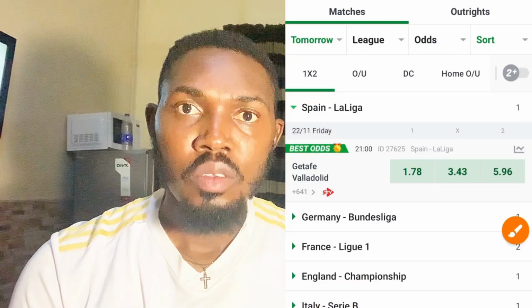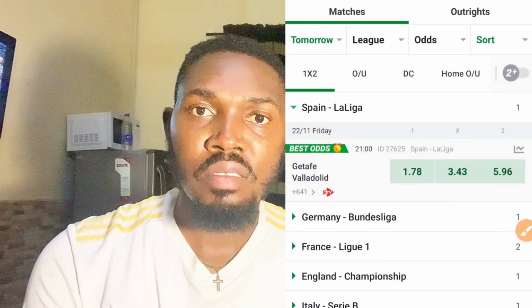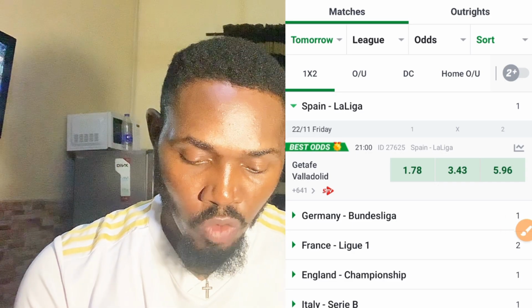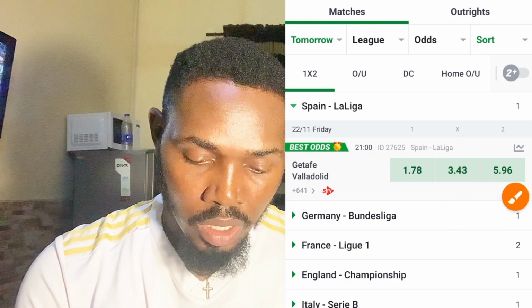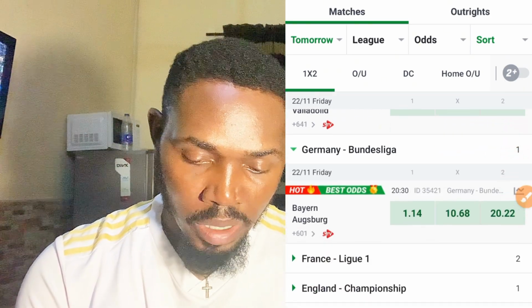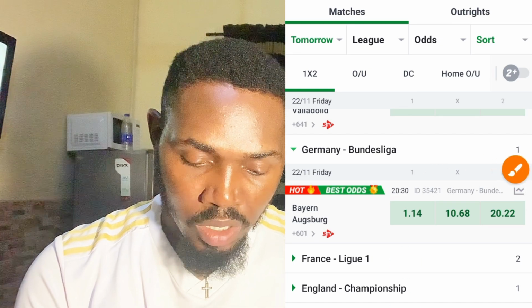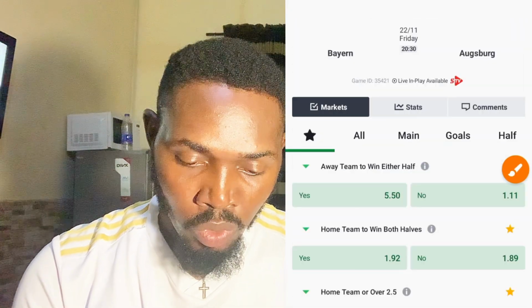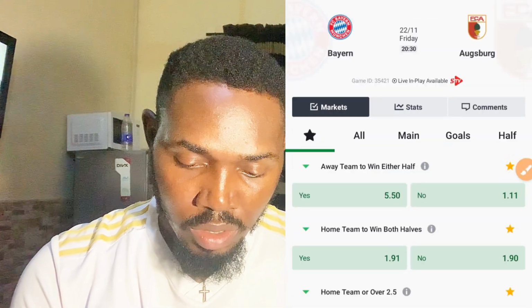So the first match I'm going to select, as you can see from my screen, is that you go over to Germany. Can you see it? Go to German Bundesliga, and you will see Bayern Munich there. Can you see Bayern Munich? Click it. Bayern Munich versus Augsburg. So once you click it like this, you will see